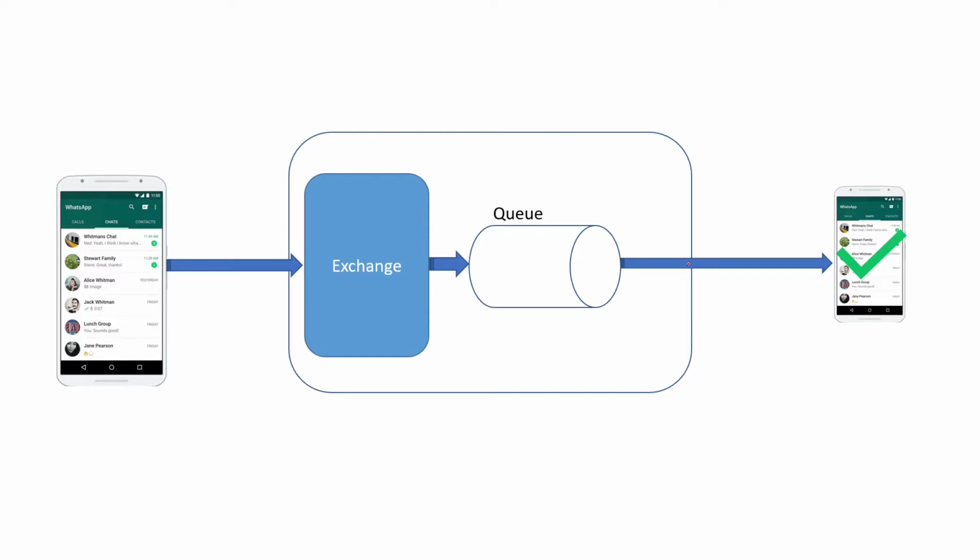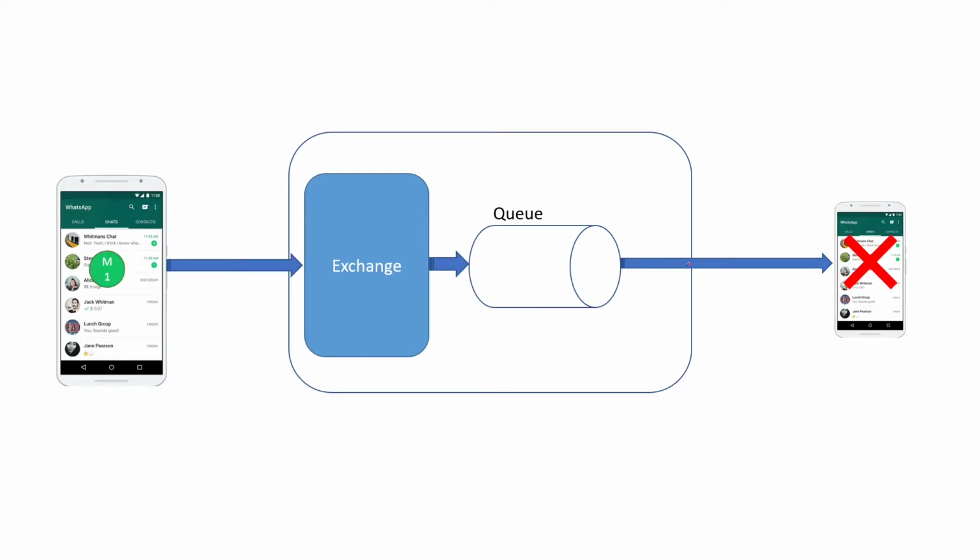In the happy flow, the user sends a message, it goes to the exchange, and the exchange sends it to the queue, and as user 2 is online, it will be directly delivered to user 2. So this is the happy flow. Next we'll see what happens when user 2 is offline.